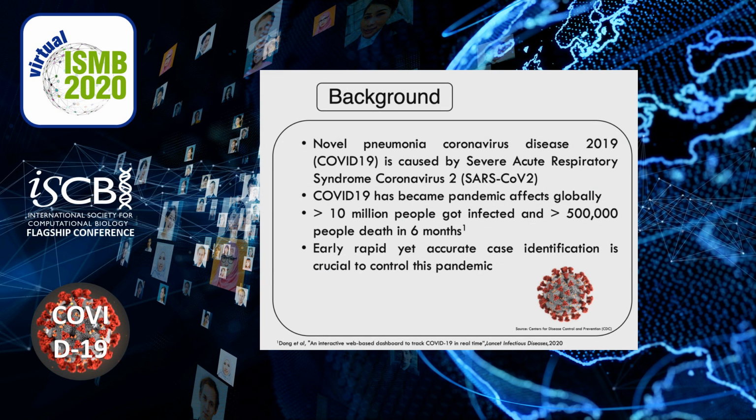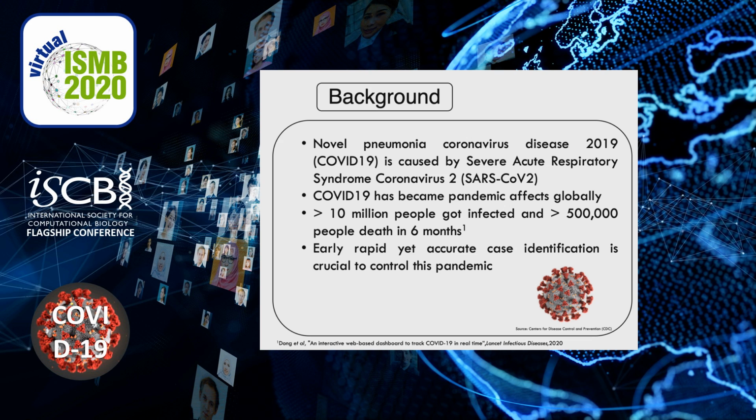As we all know, this novel coronavirus disease, or simply COVID-19, was caused by SARS-CoV-2, Severe Acute Respiratory Syndrome Coronavirus 2.